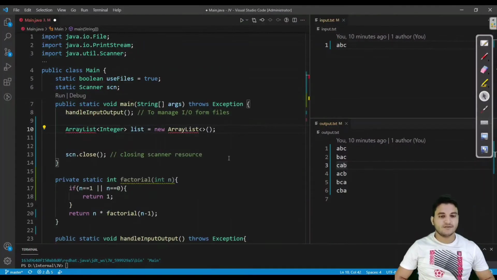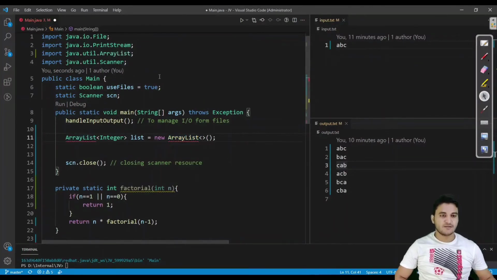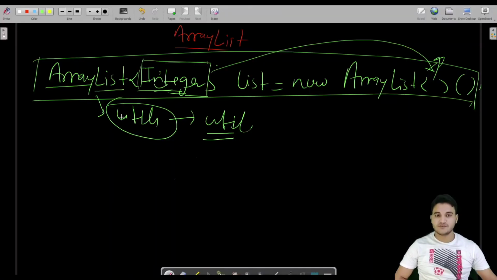As I told you, for using this ArrayList class, we will have to import the util package. So we write this. We have imported the ArrayList class from the util package. So this is the declaration, and we have certain methods over this. What are those methods? Let us see.